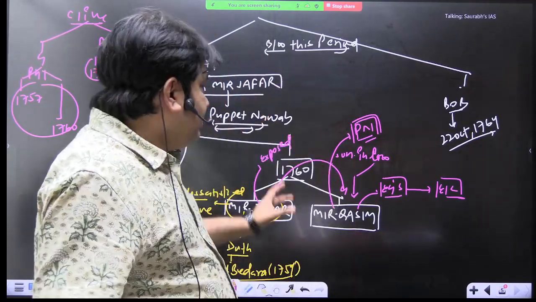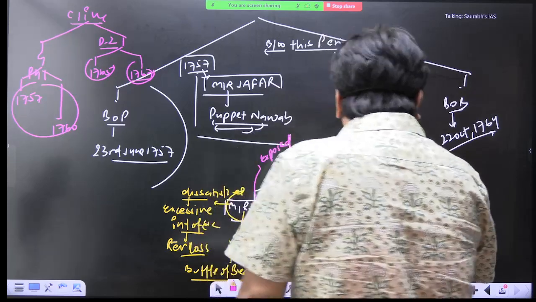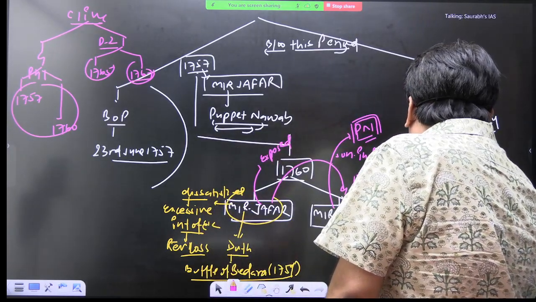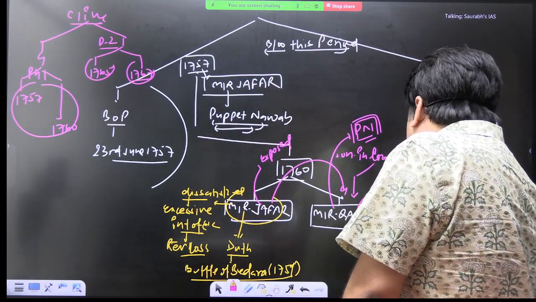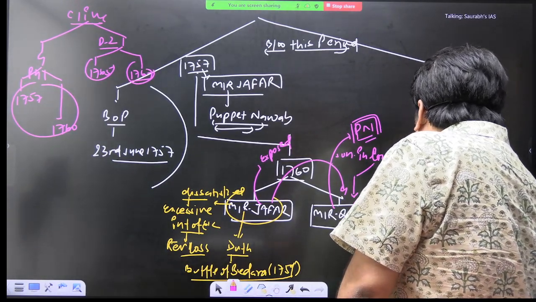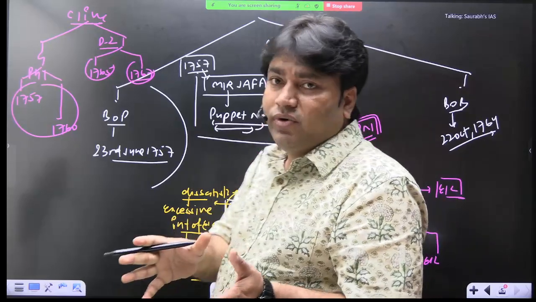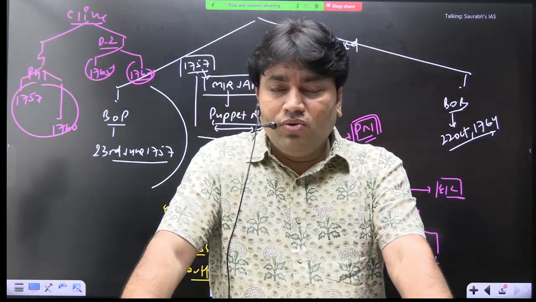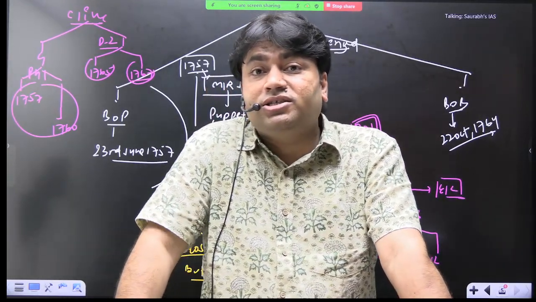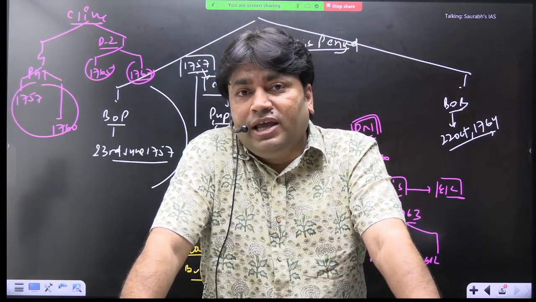Now, in 1763, there were some minor conflicts between Mir Qasim and the East India Company. कुछ minor conflicts भी हुए, because Mir Qasim was now opposing the injustices done by the East India Company in India.